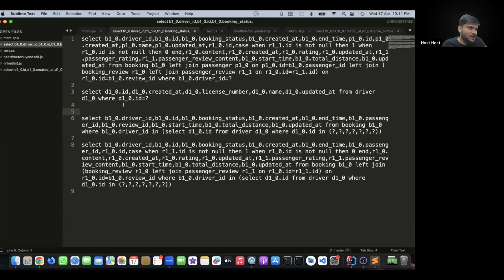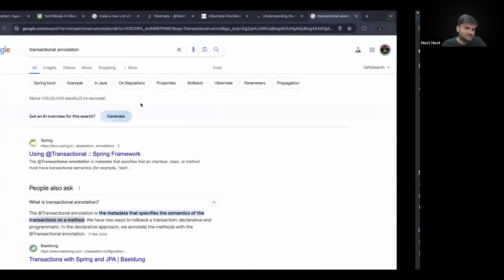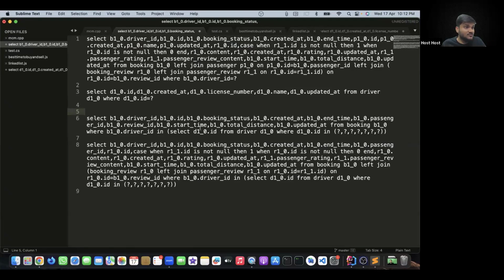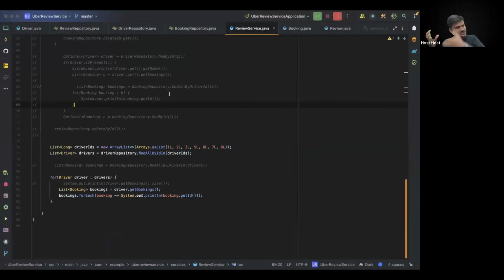Just FYI, in most of the DBs, for loops exist separately. You can, in the worst case, consider this as 2 queries, but it's not like n queries, because you just fetch the list of drivers and then feed it. That's it.